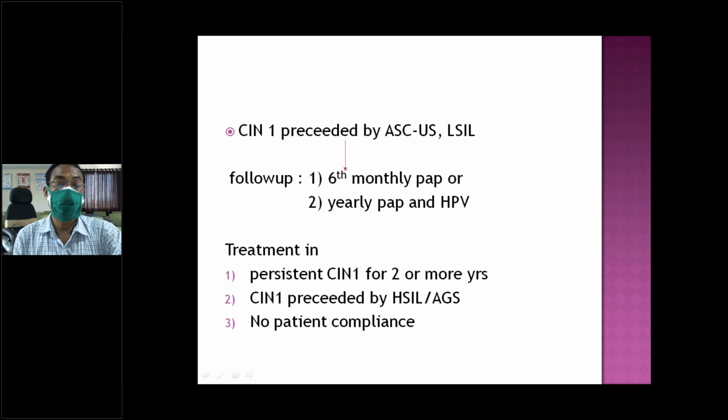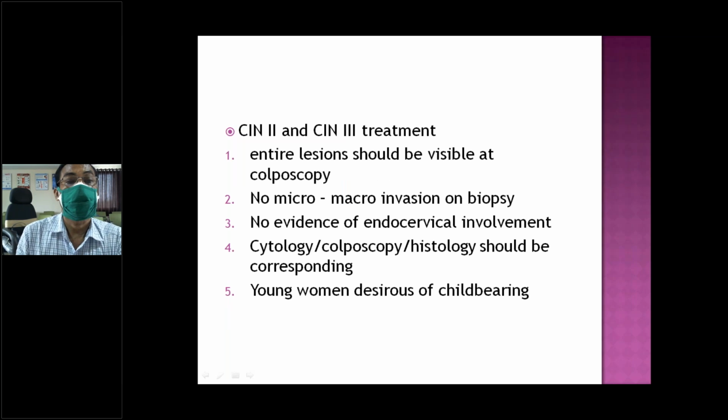If the patient is in a very remote area, not able to come for checkups, or uneducated, she can be treated. For CIN2 and CIN3, treatment is better because progression in CIN2 is almost 15 to 20%, so we need to take care.